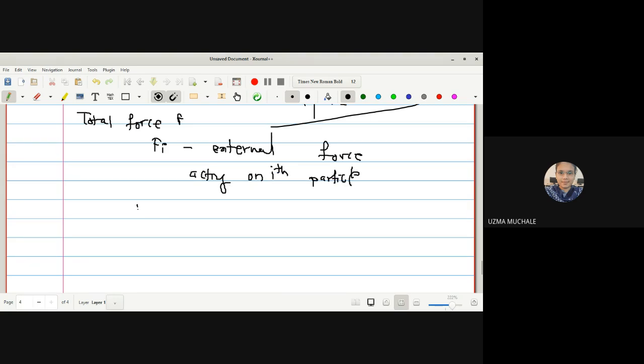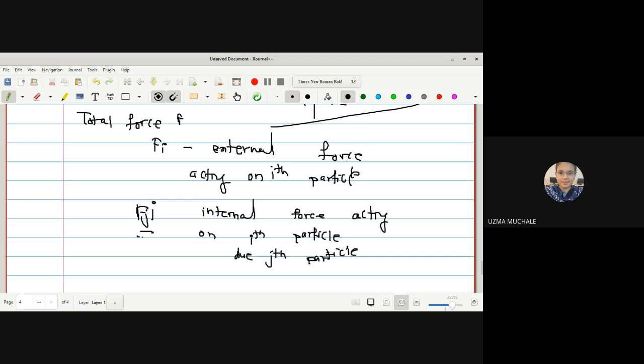Okay, and let Fji be the internal force acting on the ith particle due to the presence of the jth particle. The total force is divided into two parts, that is the external force as well as the internal force Fji.